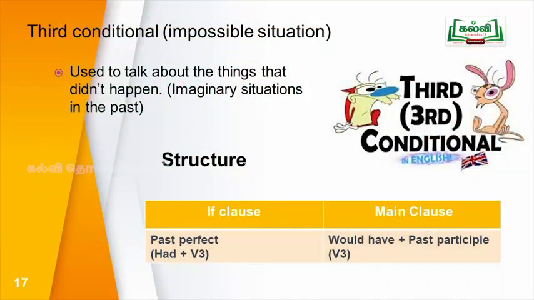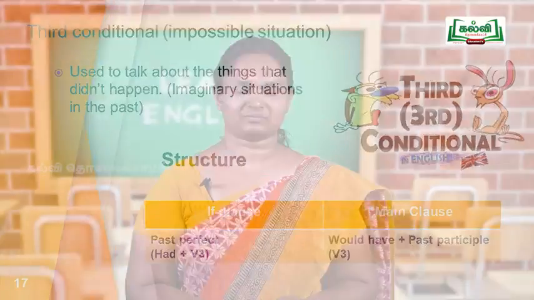Let's see about the third conditional sentences. The third conditional sentences are also called impossible situations, situations that are impossible to happen. Third conditional sentences are used to talk about things that did not happen in the past. So these are imaginary situations in the past. If you ask your grandfather, Tata, what was your ambition?